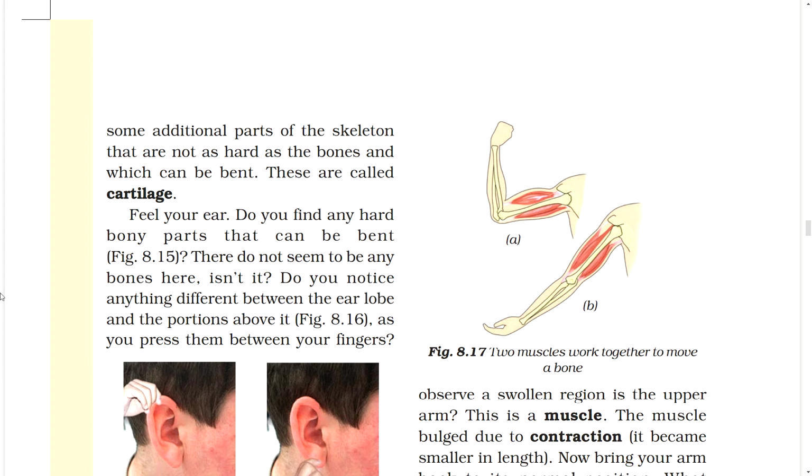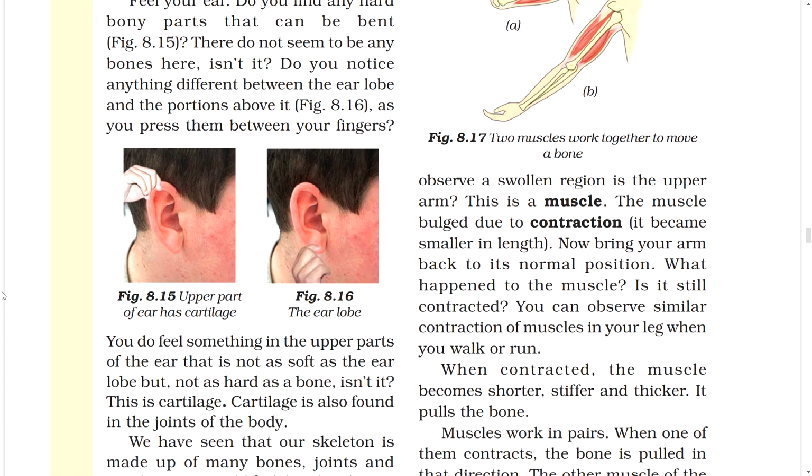Do you notice anything different between the earlobe and the portion above it? Figure. Press them between your fingers. Figure: the upper part of the ear has cartilage. Figure: the earlobe. You do feel something in the upper parts of the ear that is not as soft as the earlobe but not as hard as a bone, don't you? This is cartilage. Cartilage is also found in the joints of the body.